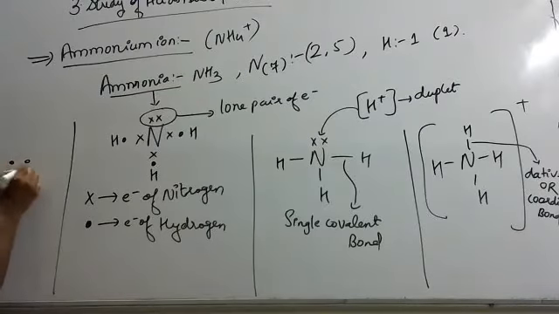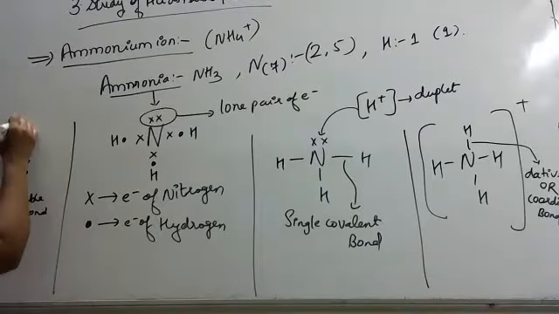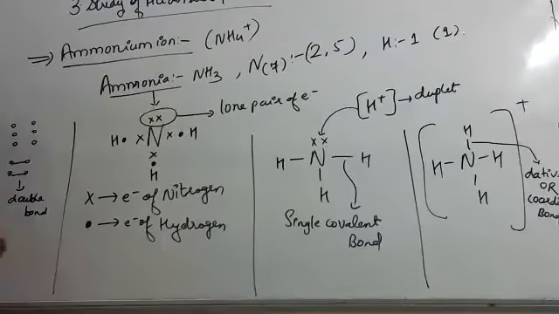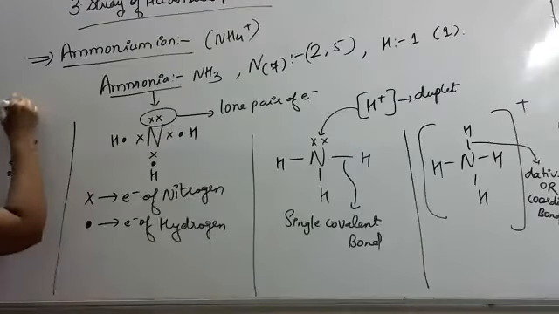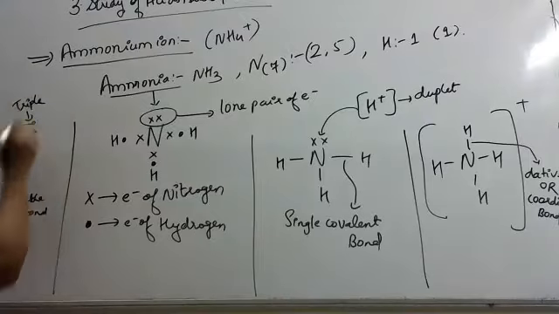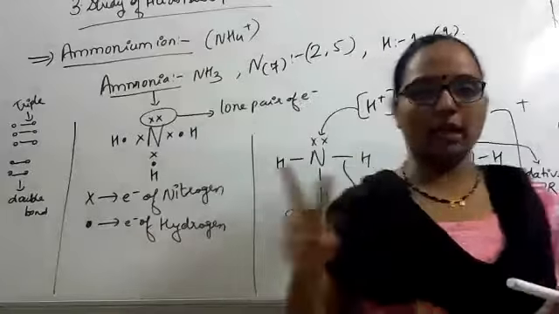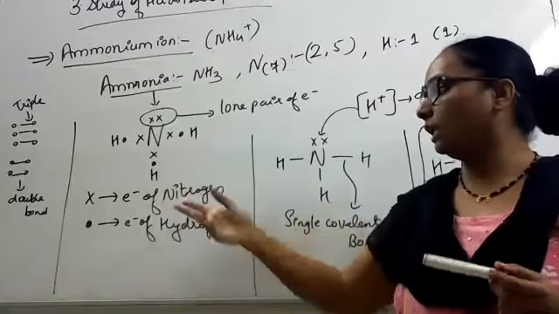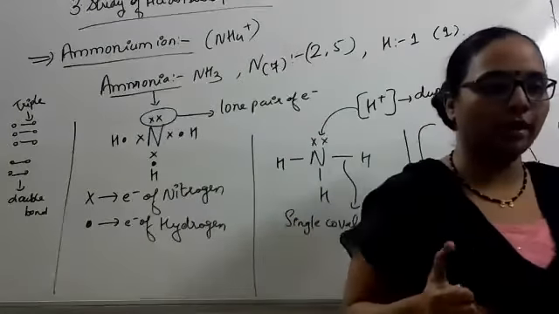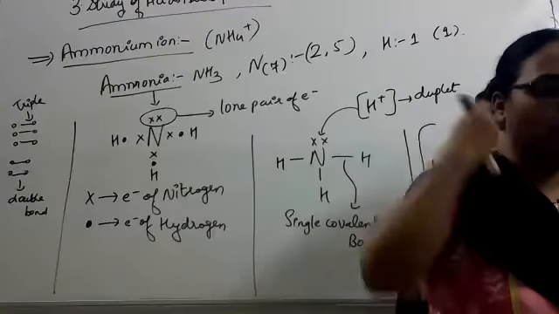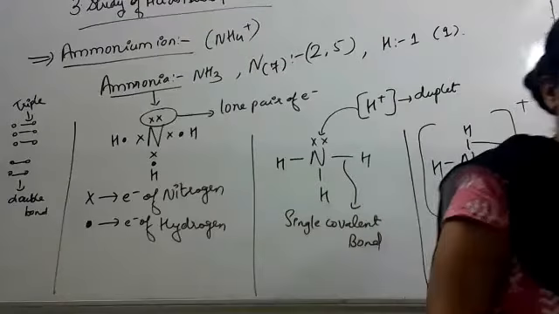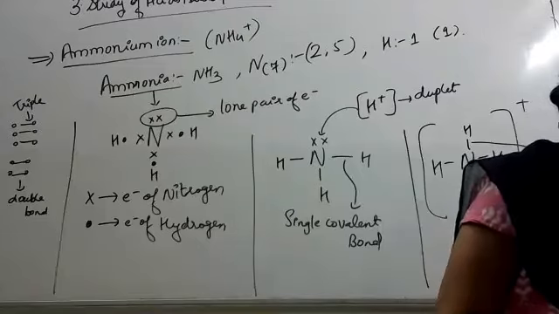If 4 electrons are shared, then it forms a double bond. If 6 electrons are shared, then it forms a triple bond. Here, how many electrons is it sharing? Only 2 electrons. As only 2 electrons are shared, it is going to form a single covalent bond. Okay, understood?